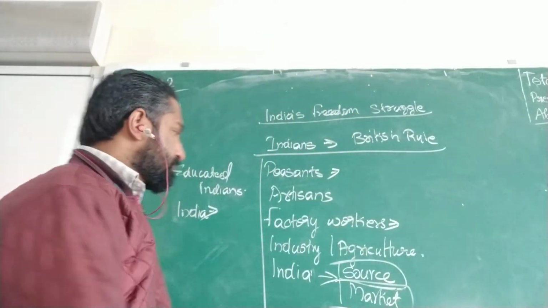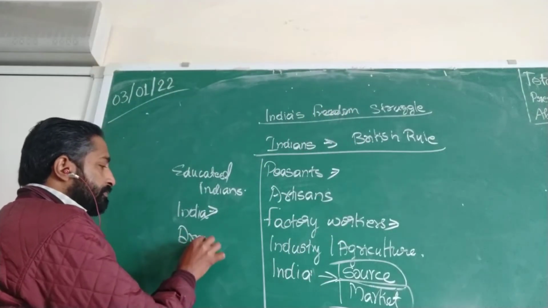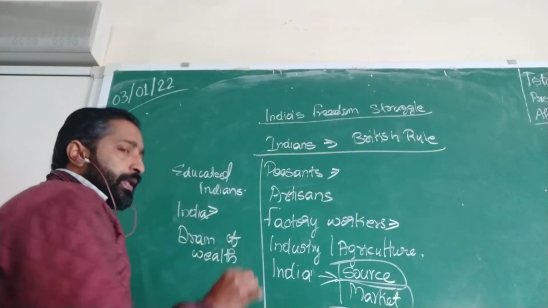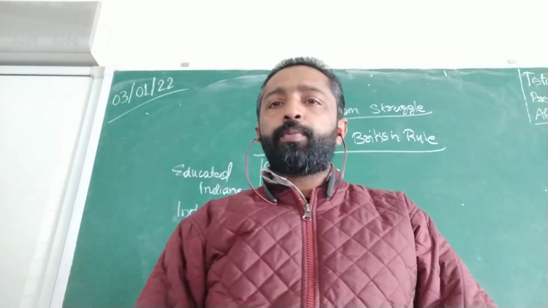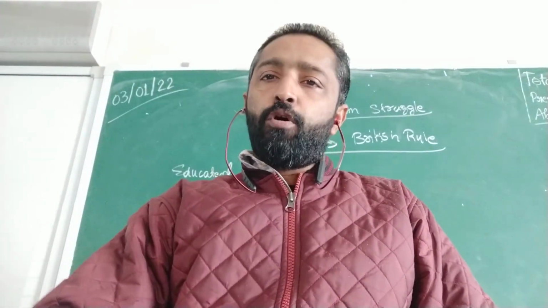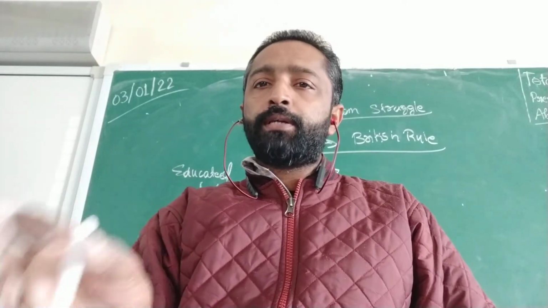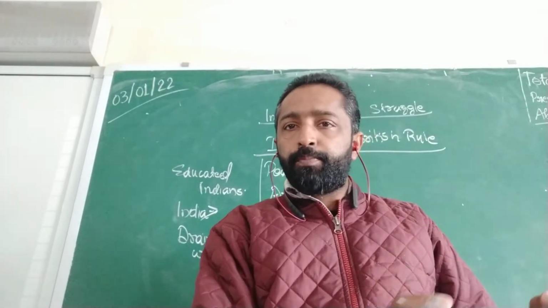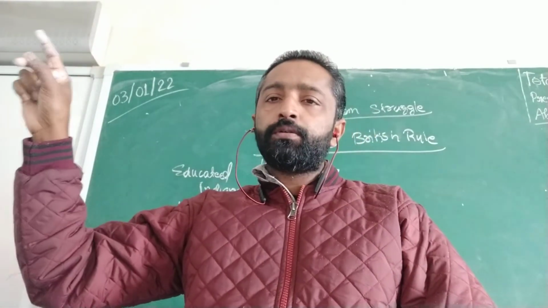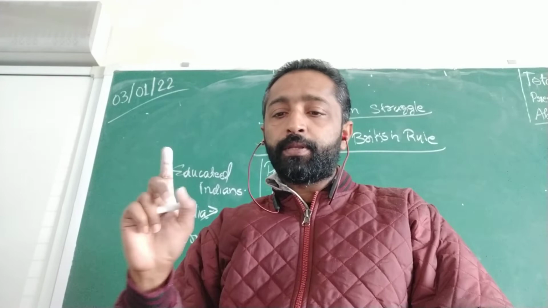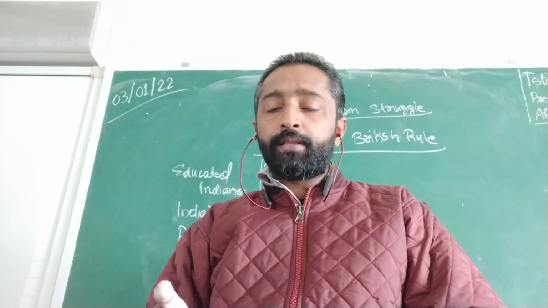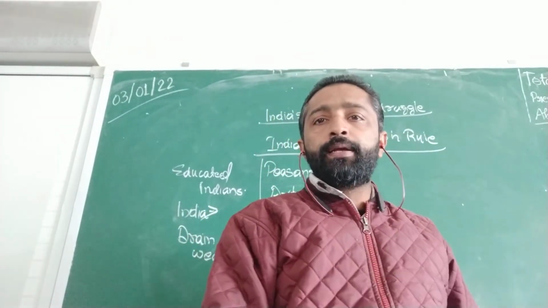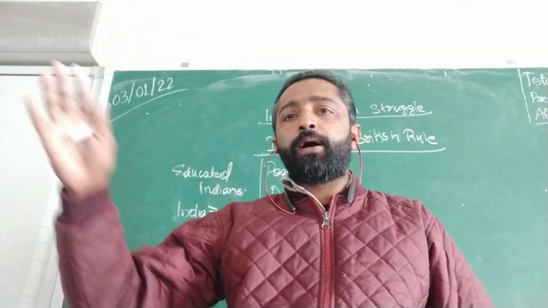And the next one is drain of wealth. Drain of wealth means the wealth of India was taken by the British in various forms. That's what is meant by the term drain of India's wealth, which was a cause of poverty in India, because all the money that is in India is taken by the British people.